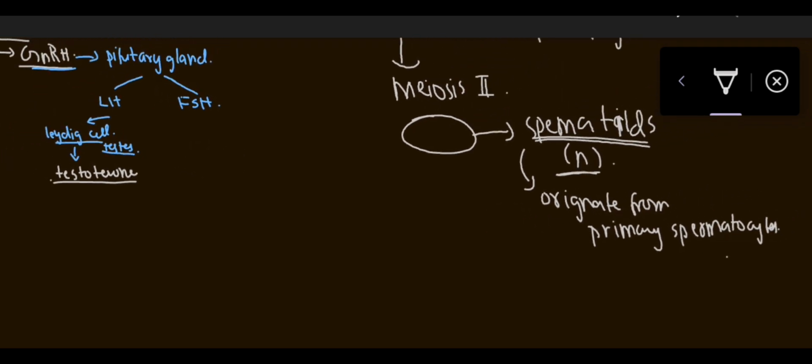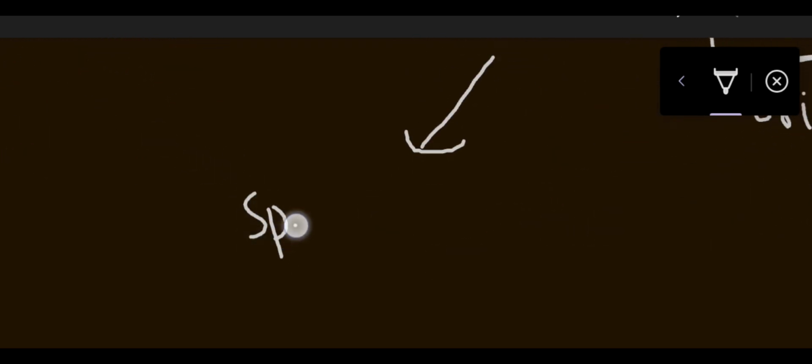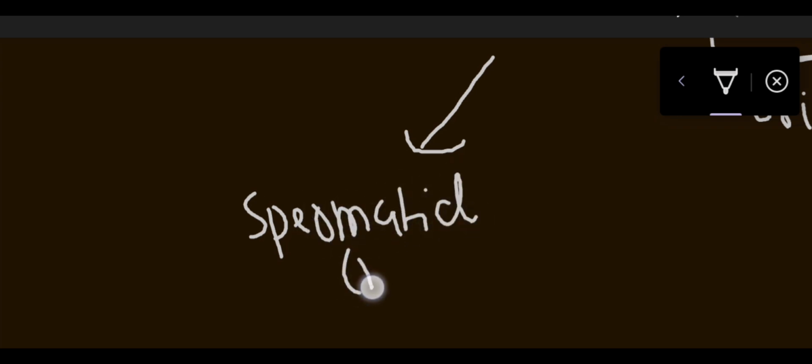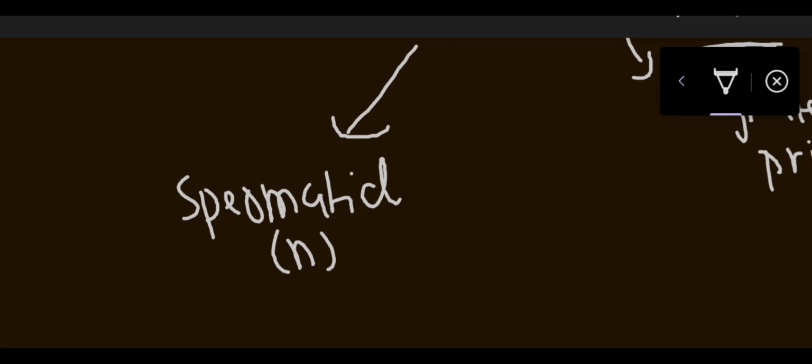After that, here what will happen? Here these spermatids, which are haploid, go through the process known as spermiogenesis. That was spermatogenesis, the formation of sperm.